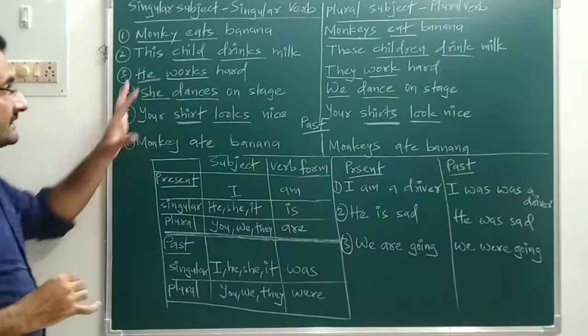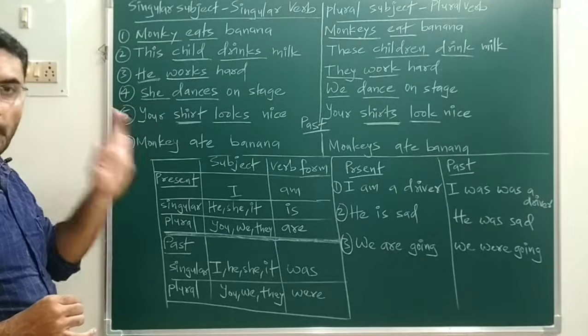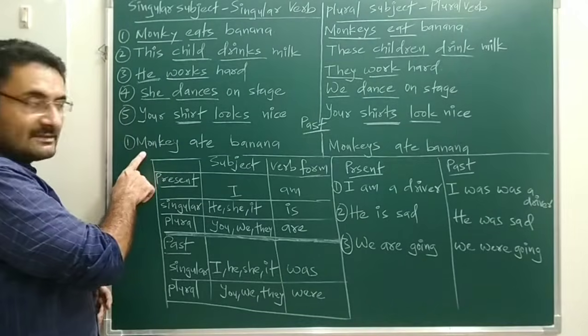Okay. Now these rules are not applicable to past tenses. Why? Because over here I have written one sentence.